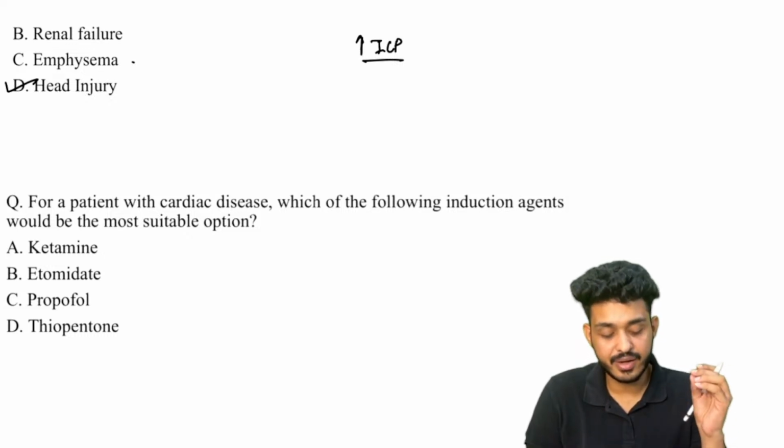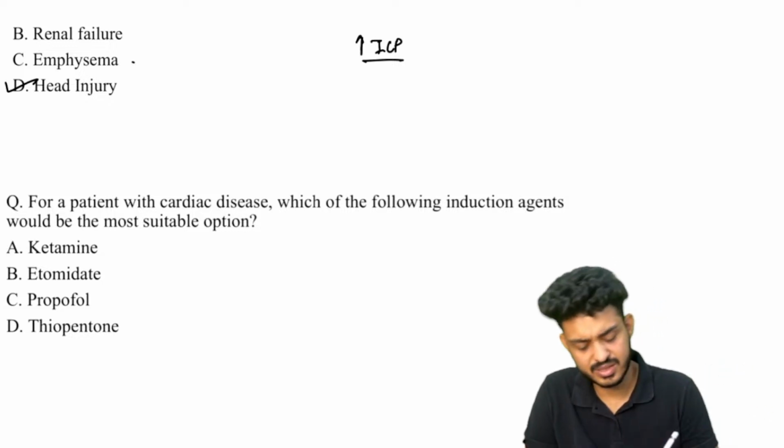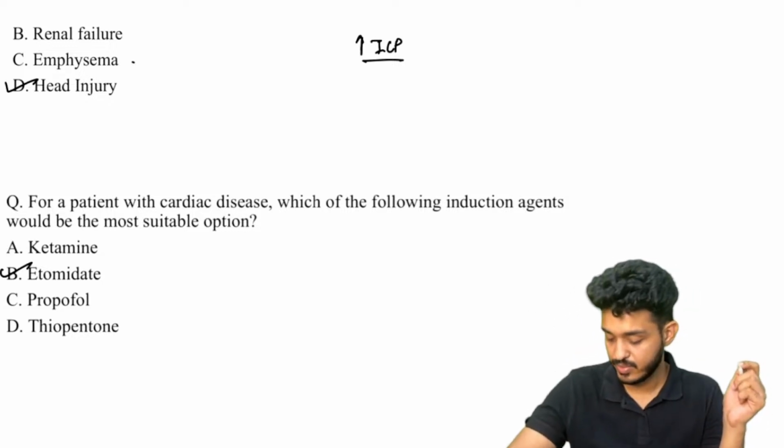For a patient with cardiac disease, which of the following induction agents would be the most suitable option? This is a repeat question. The answer will be etomidate.